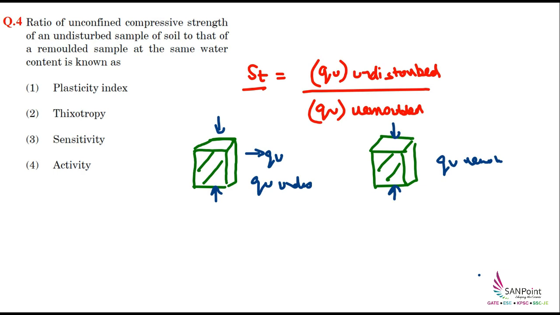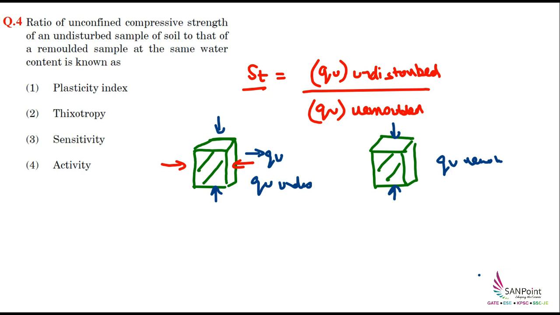Now what is unconfined? Unconfined basically means that the load has been applied only in the axial direction. If we also apply the load in the horizontal or lateral direction, then this kind of testing is called confined compressive strength.